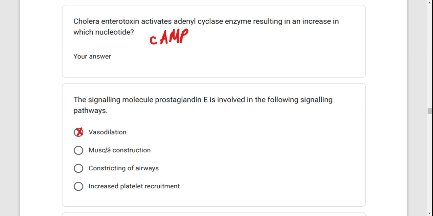So this statement has just changed the meaning. It's not muscle construction, but muscle contraction. So if it was a mistake, but I don't believe it was a mistake, so that is not true. Constriction of airways. This is going to be true because airways are made up of smooth muscles. Increased platelet recruitment, really not.